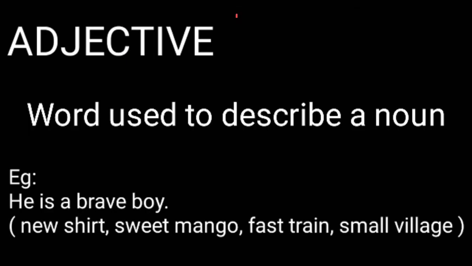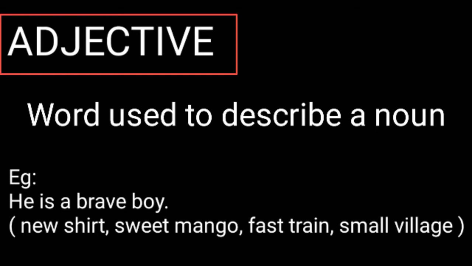Next one is adjective. Words used to describe a noun. So we studied what's a noun. So the words which are used to describe a noun can be called adjective. Look at the example given. He is a brave boy. What's the noun used in this sentence? Boy, isn't it? So in order to describe the boy, we used the word brave. So the word brave is the adjective used in this sentence.